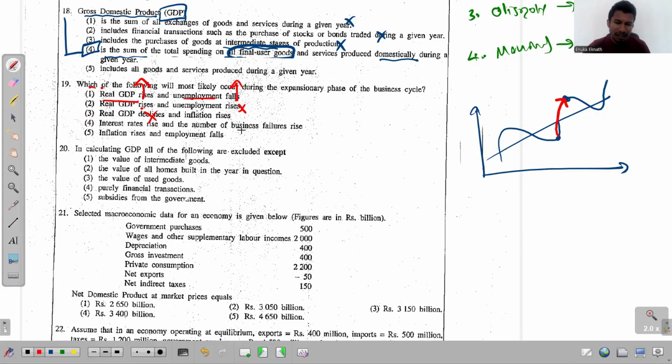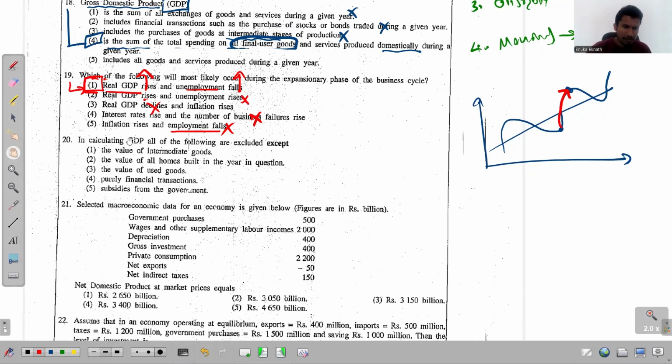Expansion, that's simply the opposite. Inflation rises, yes, true. Employment falls. Then there are two things there: inflation rises, and the other one, employment falls. Employment falls is wrong, so that is wrong. Because unemployment falls, employment increases. So the answer is the first one. Question 19, first one is the answer.